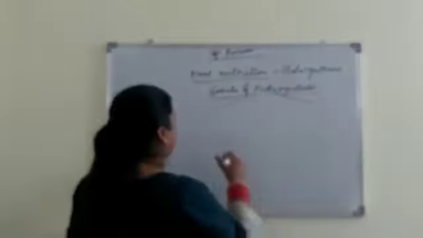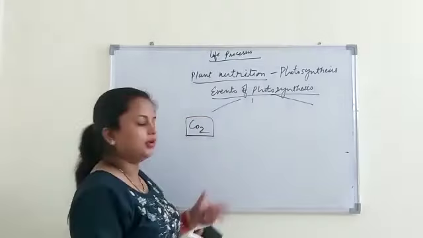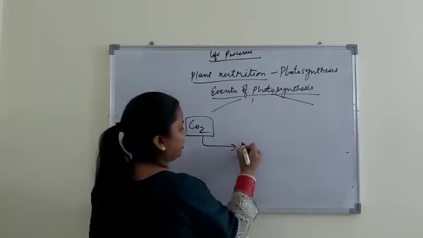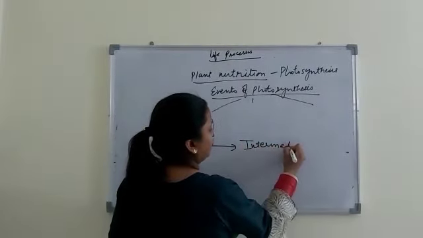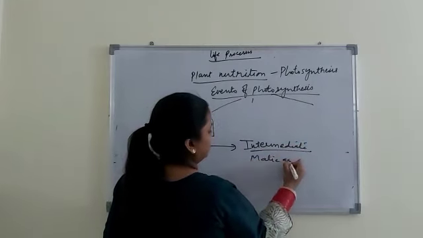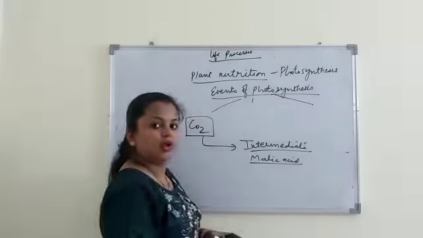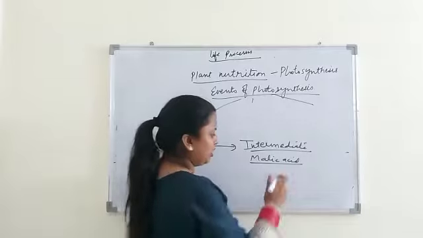So in desert plants, CO2 is absorbed during night time and changed into an intermediate compound, malic acid, which is acted upon by the light absorbed during daytime by the chlorophyll.